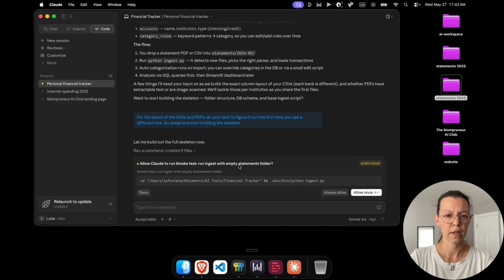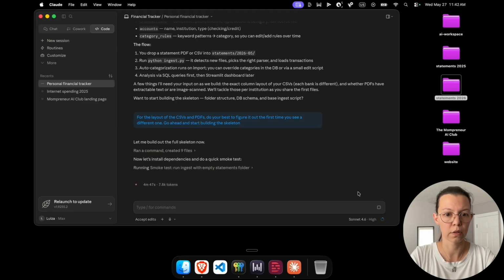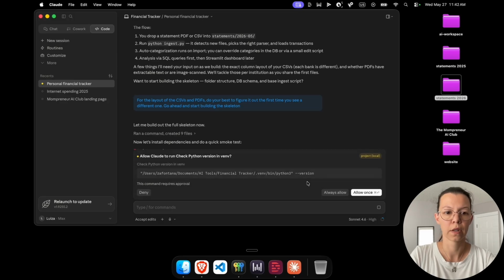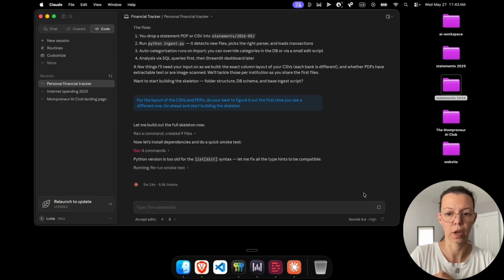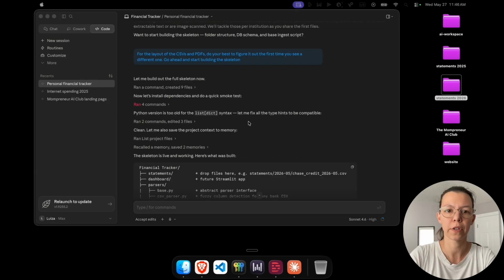So it's saying that the statements folder is empty, but I bet it's because I haven't checked it. So let's still allow, and it will find some statements in there. So it fixed something that was not working well, and it's trying to run again. It finished its first test.